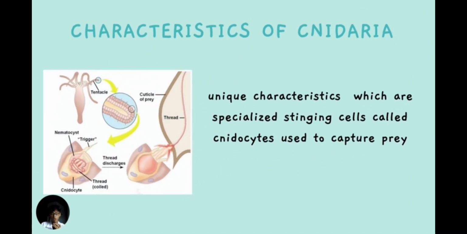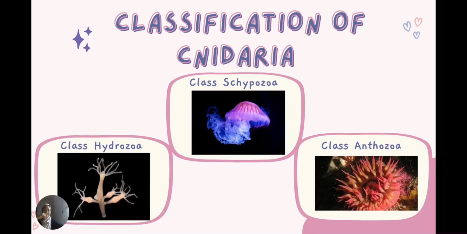Next, we are going to talk about the unique characteristic of the Cnidaria, which are specialized stinging cells called cnidocytes, used to capture prey. And this is the classification of Cnidaria. It has three classes, which are Hydrozoa, Scyphozoa, and Anthozoa.